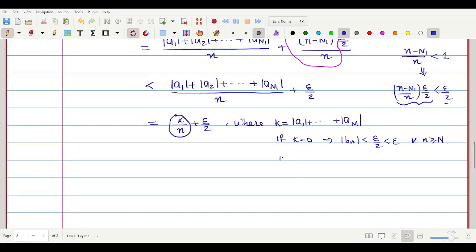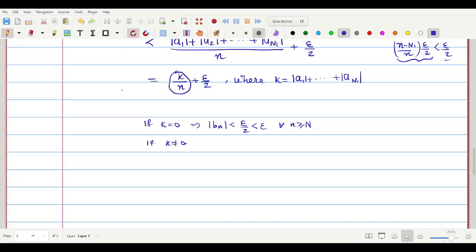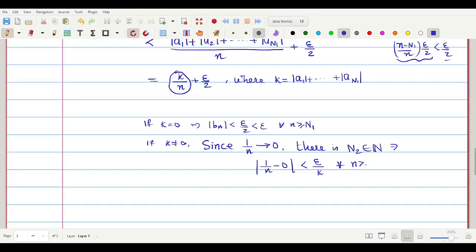So we assume that if k is not equal to 0 னு எடுத்துக்கிறேன். k வந்து not equal to 0. அப்போ we know that இதுக்கு சப்கேஸ் மாதிரி எழுதுறேன். ஓகே. அப்போ now if k not equal to 0, we are having that since 1 by n converges to 0 ஆக இருக்கிறதுனால there is n2 belongs to natural number n such that modulus of 1 by n minus 0 which is less than, I can write this is epsilon by k for every n greater than or equal to n2 இப்படி கிடைக்கும். இங்க 1 by n converges to 0ங்கற ஃபார்முலாவை யூஸ் பண்ணிருக்கேன்.